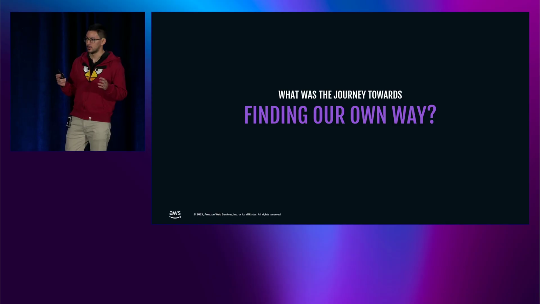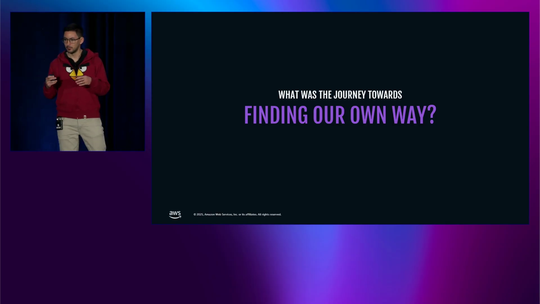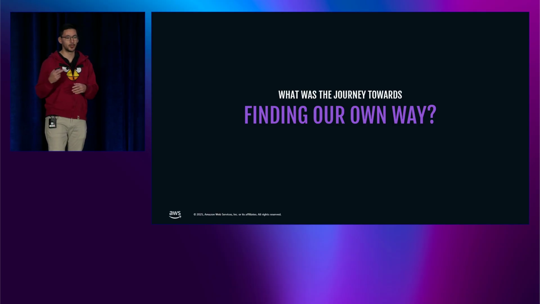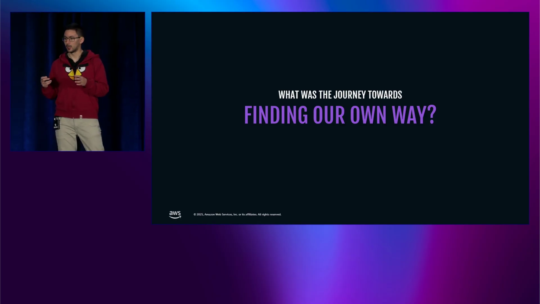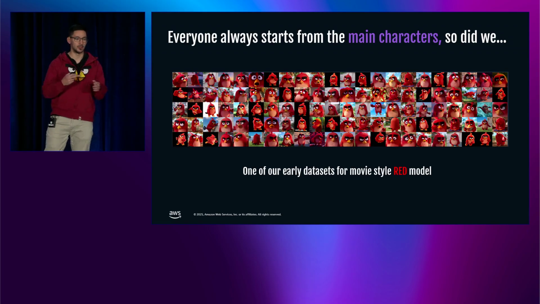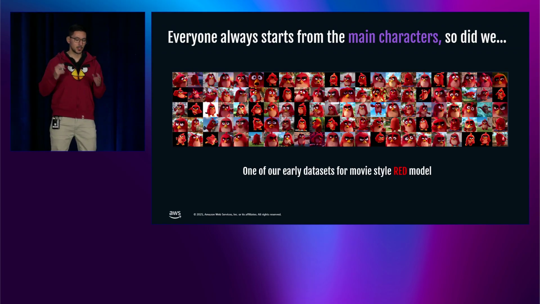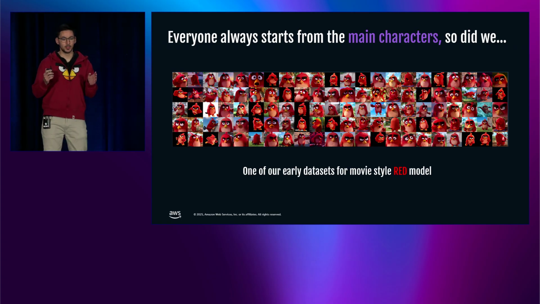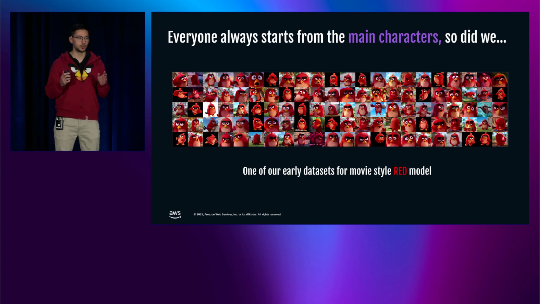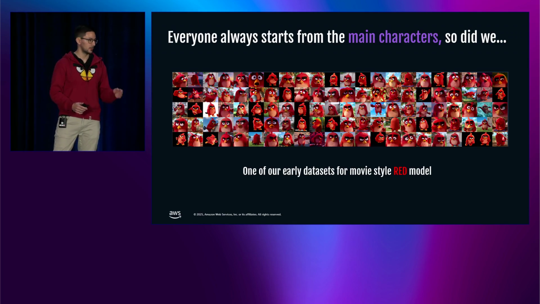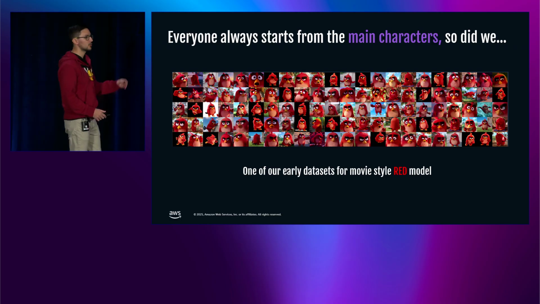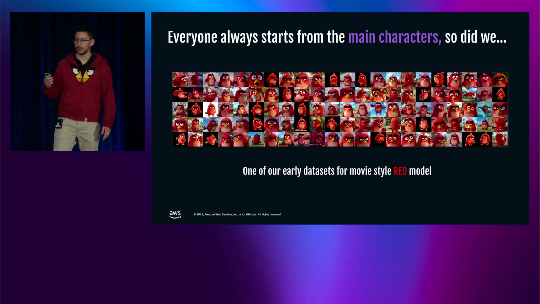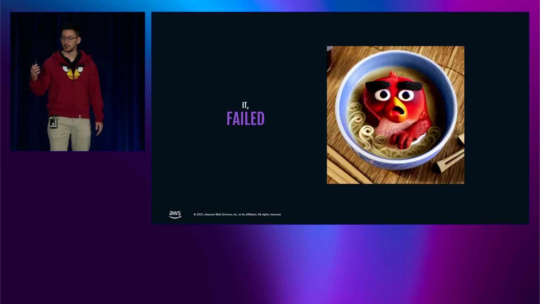So we wanted to explore these tools, but we wanted to build something ourselves. So we started a proof of concept in 2022, where the goal was to learn and explore this area to find our own journey and our own way to work with generative AI art tools. The goal of this proof of concept was to start training a model of Red, the Angry Bird, our main character, in the style of our movies. Here you can see one of the first datasets that we put together. They contain a lot of images of Red in the style we want to generate.